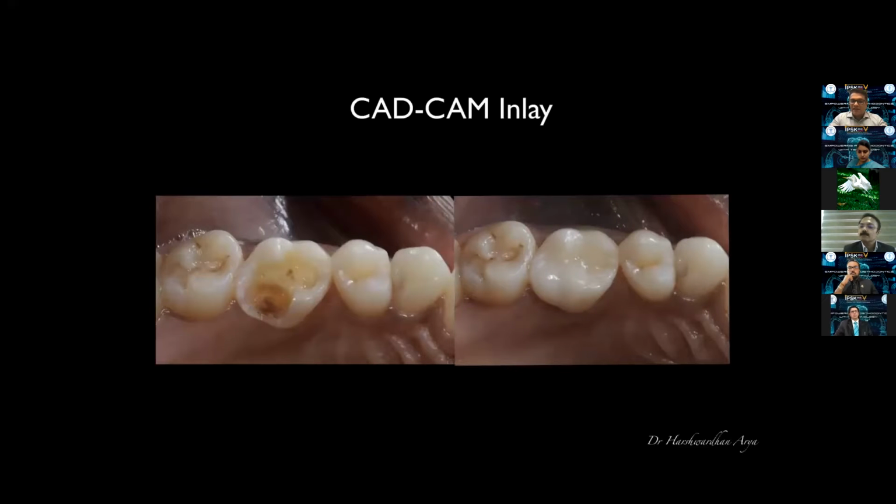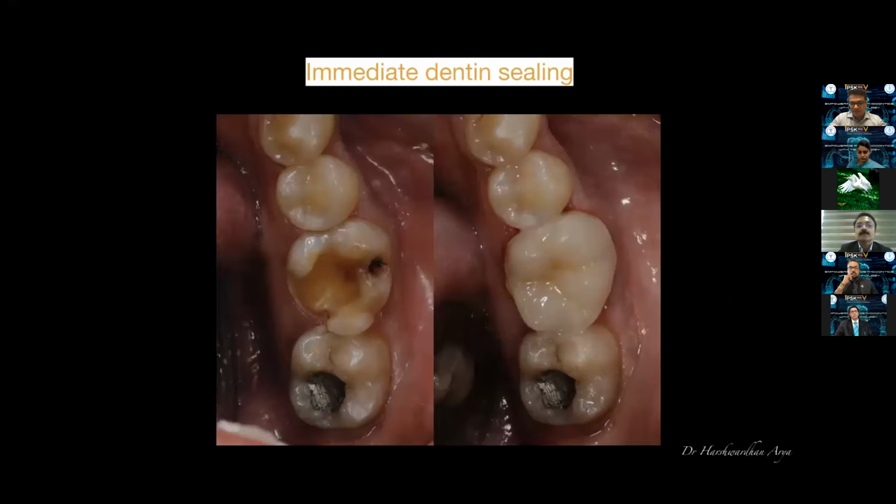So the best part of this procedure is, right from preparation, there's not much preparation to be done, right? The defect is always there because an old filling had failed. To designing, scanning, designing, and milling was completed in less than 40 minutes. So such small restorations are bonded and then polished intraorally, right? So this is a simple workflow where we give a high quality, durable restoration to the patient.